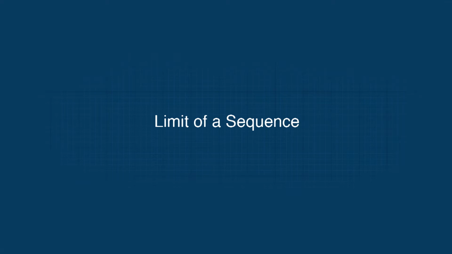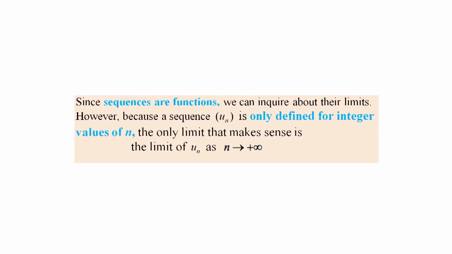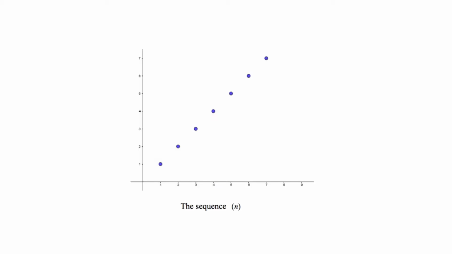Limit of a sequence. Since sequences are functions, we can inquire about their limits. However, because a sequence u_n is only defined for integer values of n, the only limit that makes sense is the limit of u_n as n approaches positive infinity. By observing the graph of the sequence {n}, it can be seen that the terms of the sequence increase without bound.